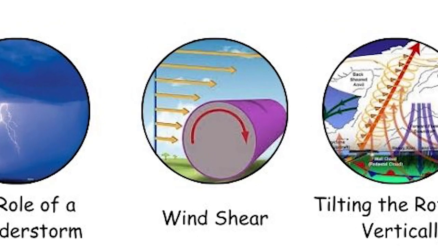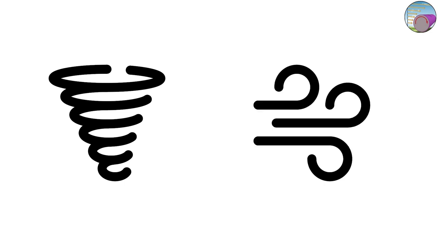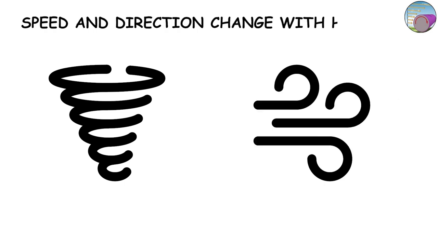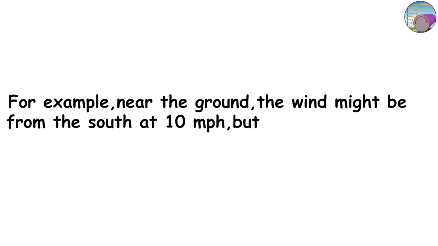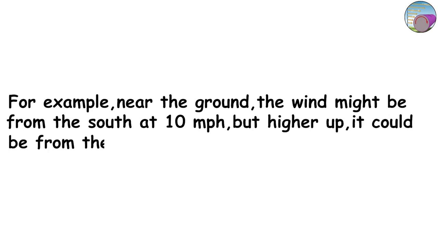Wind shear, changing wind with height. A crucial factor in tornado formation is wind shear, which means the wind's speed and direction change with height. For example, near the ground, the wind might be from the south at 10 miles per hour, but higher up, it could be from the west at 50 miles per hour. This difference creates a horizontal tube of rotating air in the atmosphere.